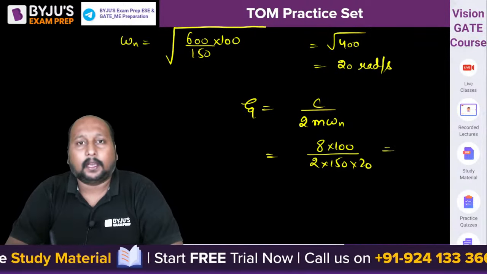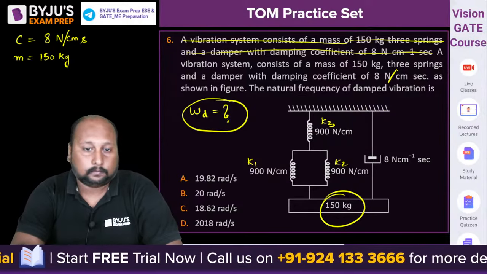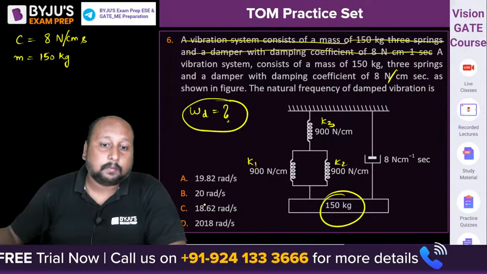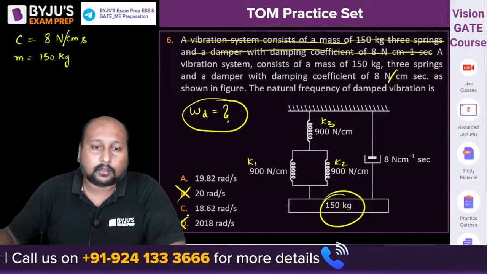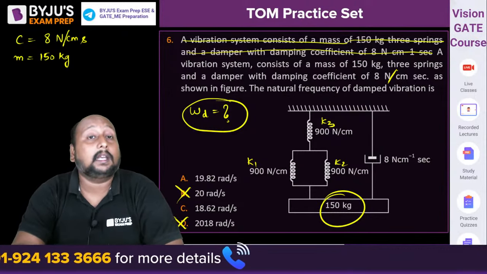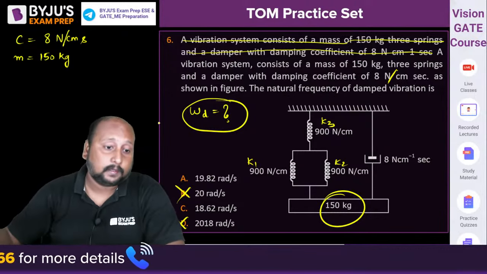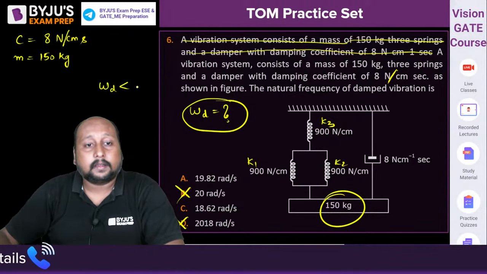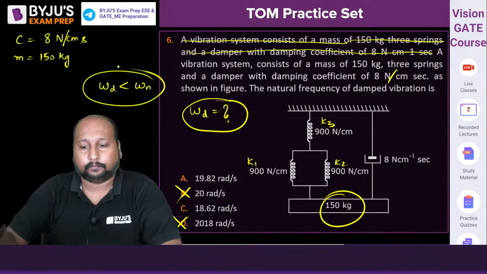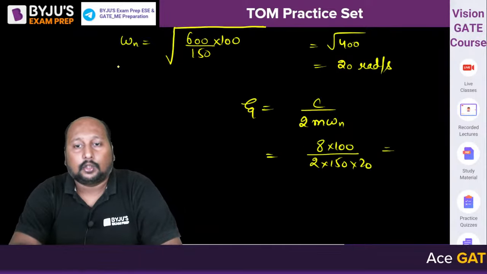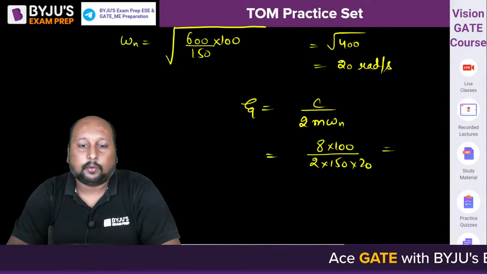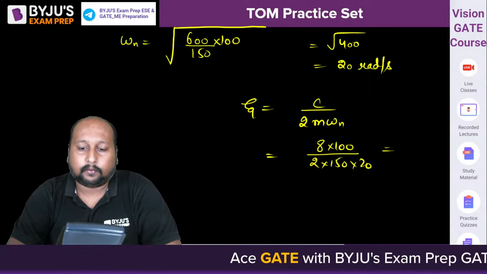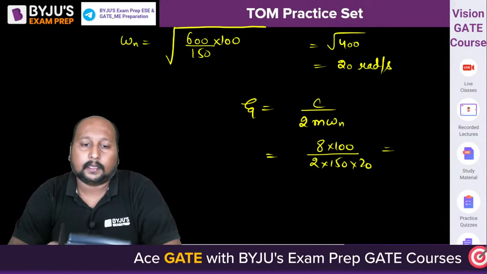Very good. This is omega n, but we have to calculate the value of omega d. Now look at the options, it cannot be this, it cannot be this, so between A and C, because omega d is always less than that of omega n. Always remember this. So from here I can get the value of zeta is equal to 800 divided by 2 into 150 into 220, that is equal to 0.133.